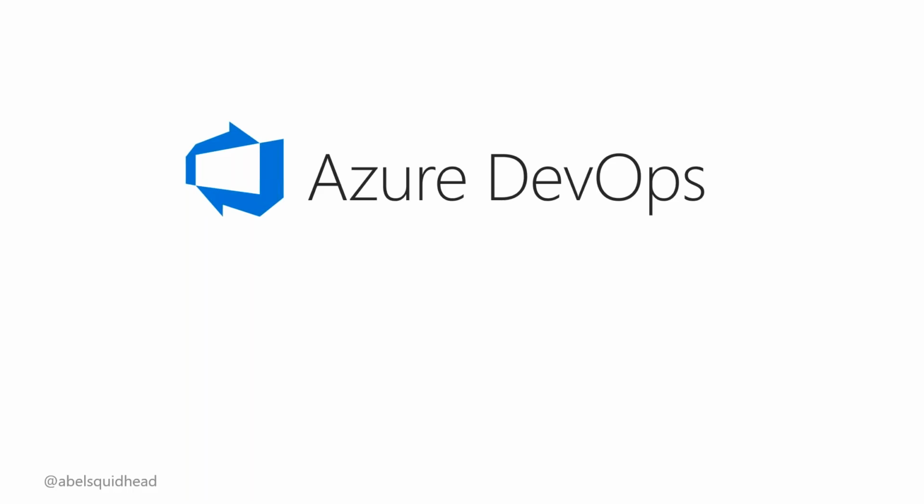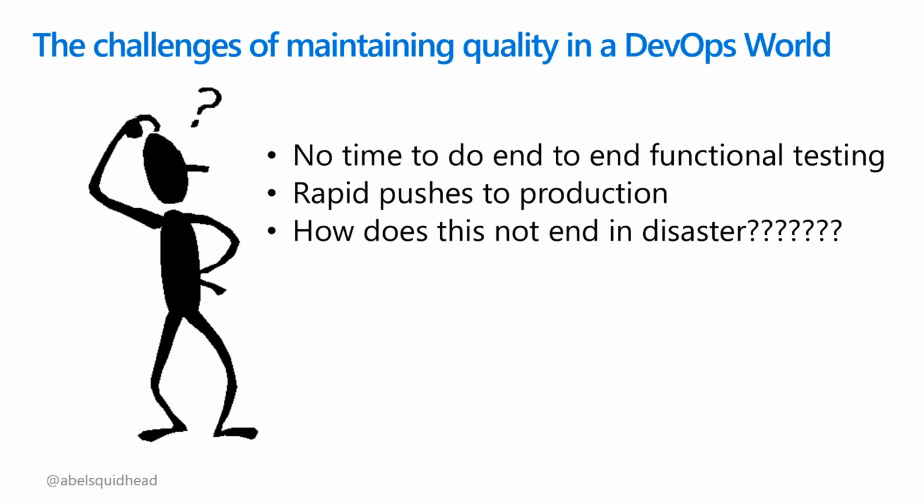So here is the million-dollar question for me. How do we maintain quality in a DevOps world, right? We have these amazing pipelines that will take our code checked into source control and push it all the way out into production. But how do you maintain quality? Because if you don't have quality checks, this awesome pipeline that we have, all it does is allow us to push bugs into production at a super fast rate, right? And that's absolutely insane. We can't do this. So how can we possibly maintain quality?